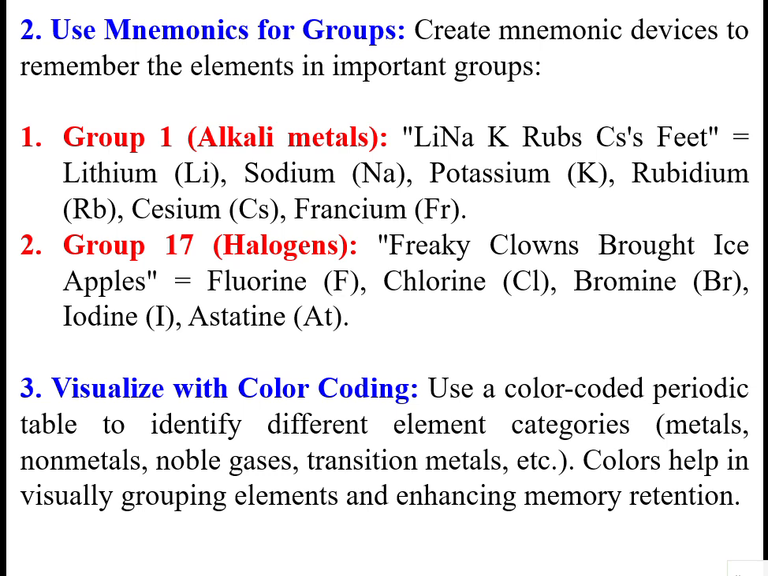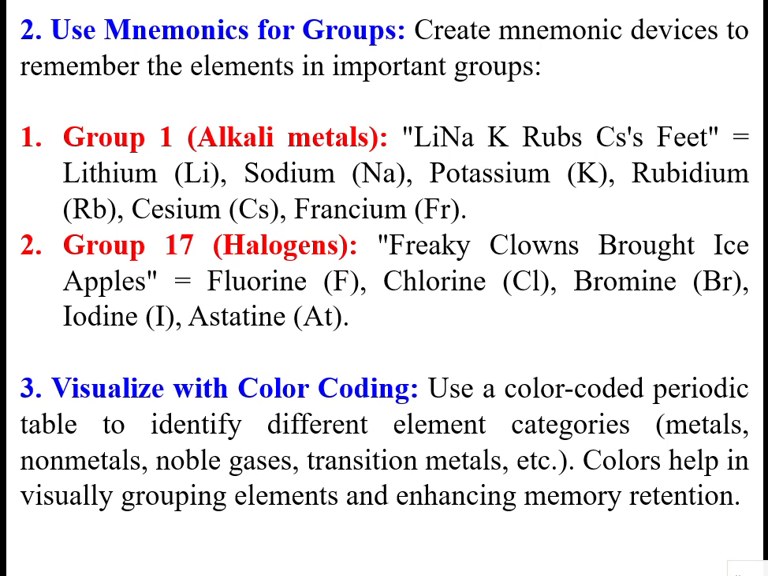Mnemonics. Create mnemonic devices to remember the elements in important groups. So how to remember this? Easy to remember, short forms. In order to remember, we can create our own shortcut methods. Like 'Li Na K Rb Cs Fr': lithium, sodium, potassium, rubidium, cesium, francium. To remember that, we have a mnemonic for group 1. Similarly, group 17, halogens: 'Freaky clowns brought ice apples': fluorine, chlorine, bromine, iodine, astatine. Instead of directly, we can remember groups also.